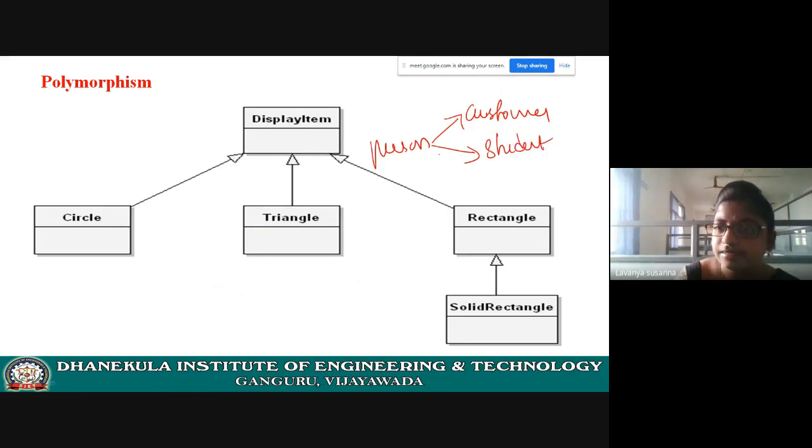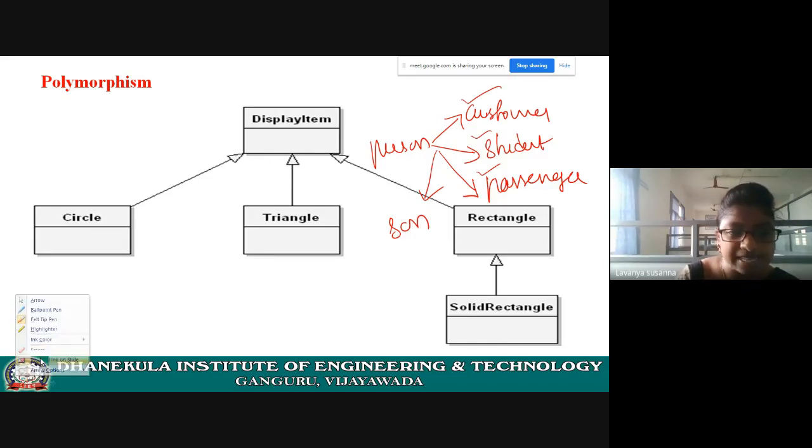While he is traveling in the bus, he will be treated as passenger. While at home, he will be treated as son. Same person, exhibiting different behaviors. Ability to take more than one form. This is called polymorphism. Let us see the example.